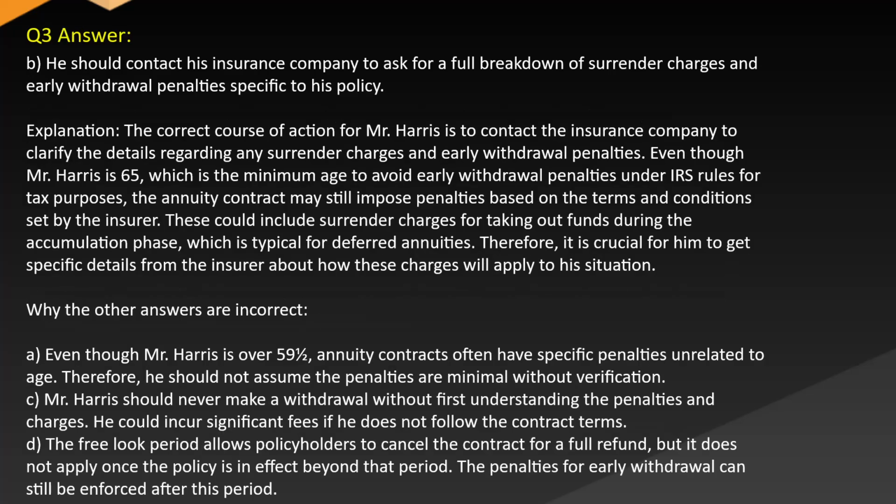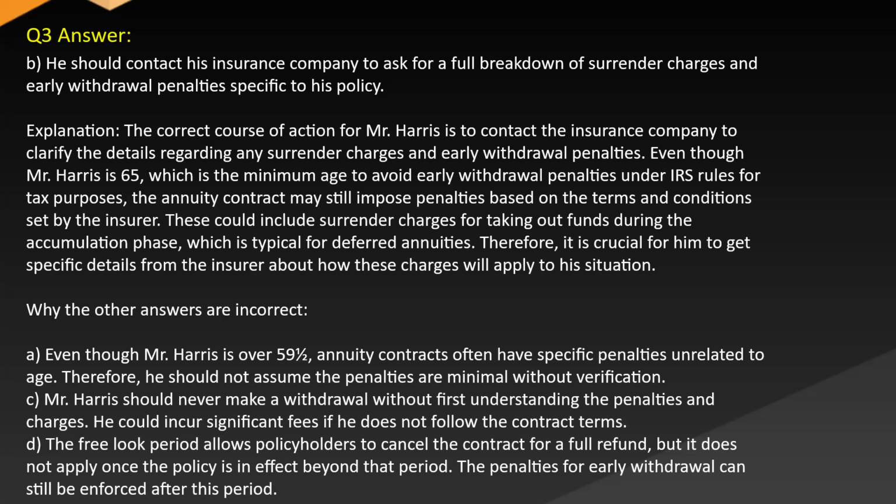Answer: B. He should contact his insurance company to ask for a full breakdown of surrender charges and early withdrawal penalties specific to his policy. Explanation: the correct course of action for Mr. Harris is to contact the insurance company to clarify the details regarding any surrender charges and early withdrawal penalties. Even though Mr. Harris is 65, past the age of 59½ to avoid early withdrawal penalties under IRS rules for tax purposes, the annuity contract may still impose penalties based on the terms and conditions set by the insurer.